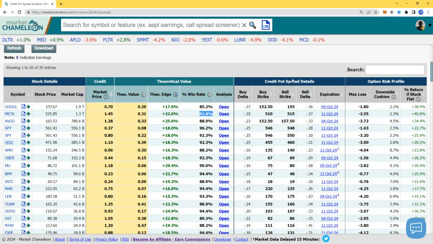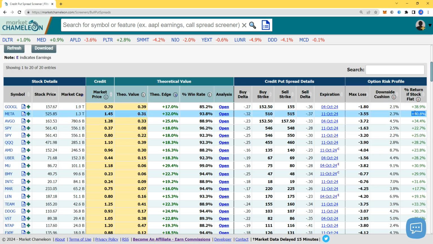93.8% chance of a win rate. This is absolutely bonkers. Let's see what we got, and this is a defined risk. Your max loss is 355 if Facebook is below 510 by expiration. But the goal of this specific video is over 15% return if the stock doesn't move. So if Facebook stays 525, you are making 40% on your money. 40%, that is absolutely insane.